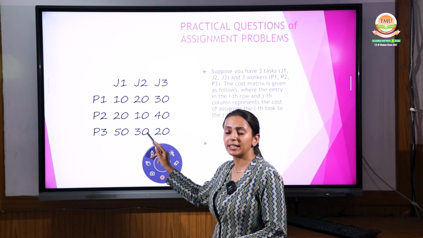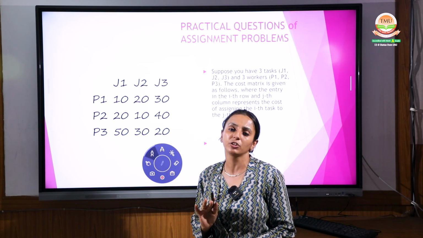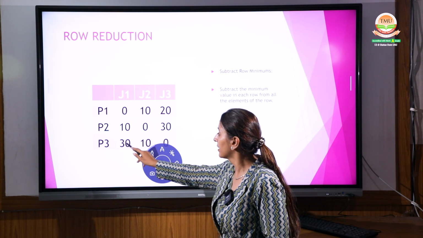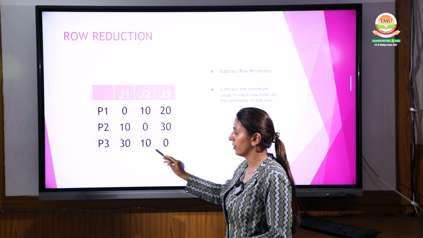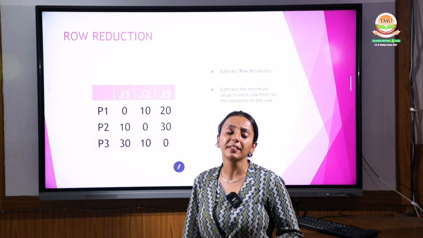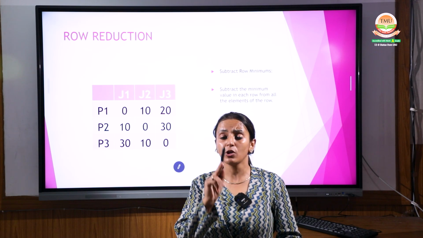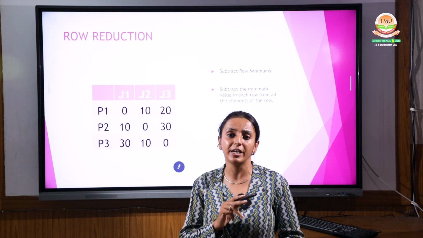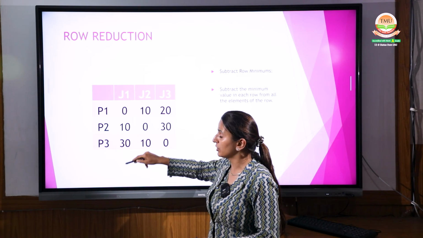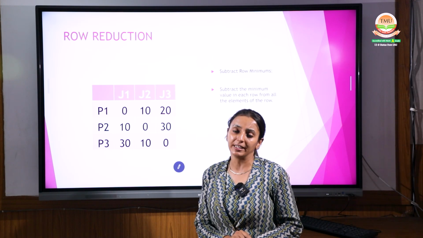50 minus 20, 30 minus 20 and 20 minus 20. Your answer will be 30, 10 and 0, right? This is step number 1, that's a row reduction. Now you have to apply step number 2, column reduction. Select the smallest from each column and subtract it, right?